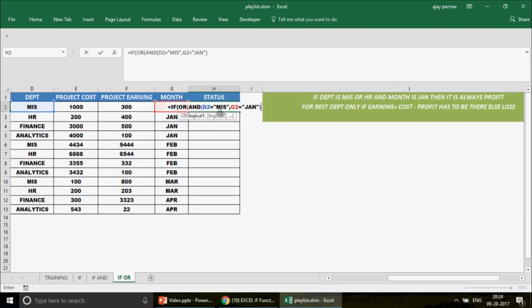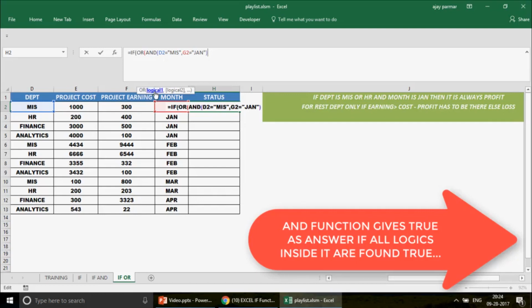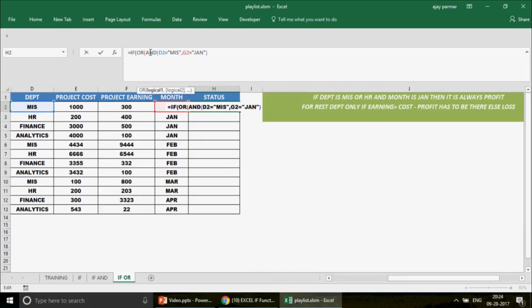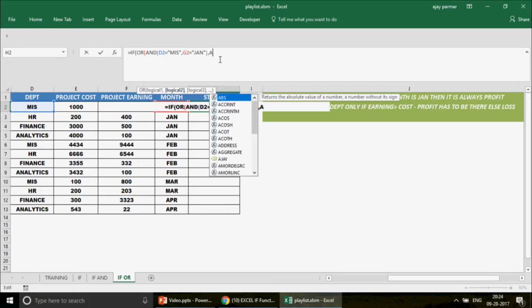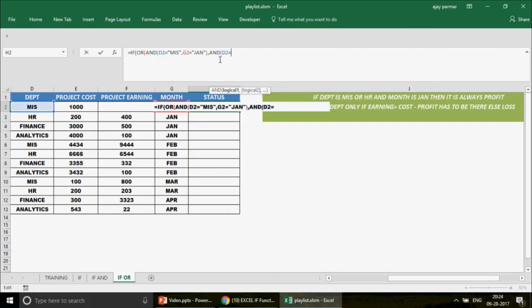Now once you close the bracket, if you look at here, this is the logic 1. This function starts from here. This is my entire logic 1 for my IF function, but within the AND function, this is my logic 1 and this is my logic 2. You can see that it is getting bold, right? So if this happens to be true, and then comma, then I am now on the OR logic, or this is going to be true, which is that I'm simply going to write D2 equals to HR, and then the month, which is your G2, has to be equals to January, right?